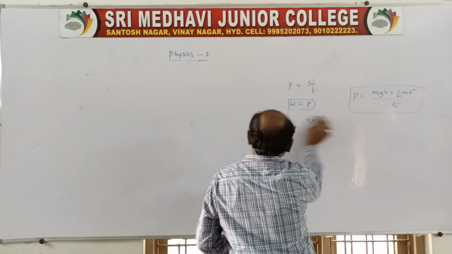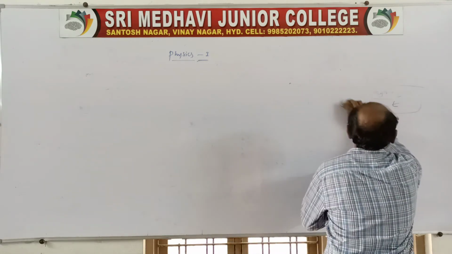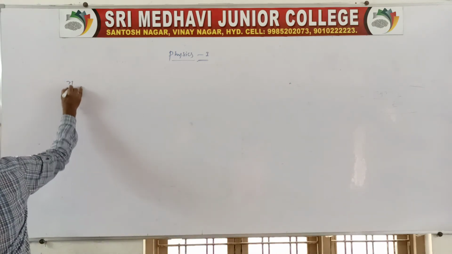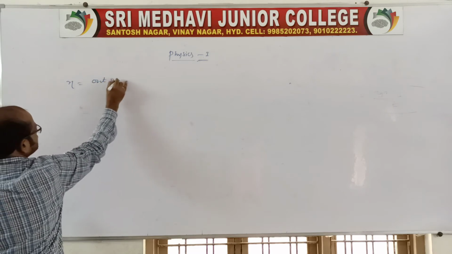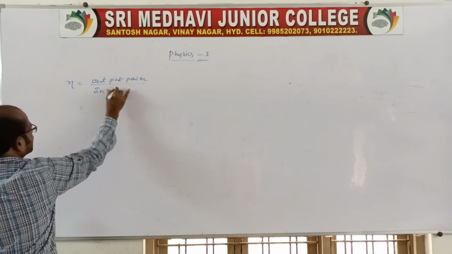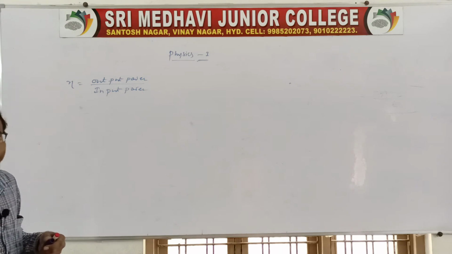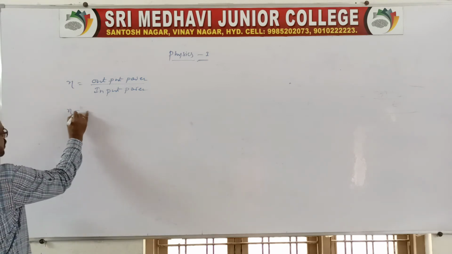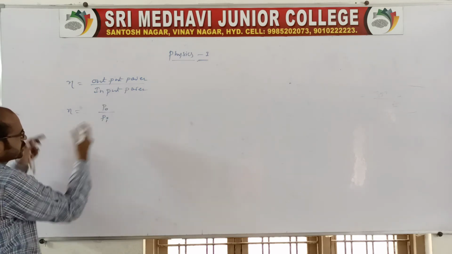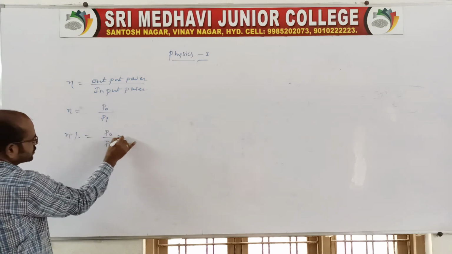Generally for motors, a crane, or motor vehicles, the power or efficiency we can take like this. The efficiency, eta, is equal to output power by input power. Sometimes they may ask for percentages, so we write eta is equal to P out by P in. If it asks for percentage, then you multiply by 100, so the percentage will be P naught by P i into 100.